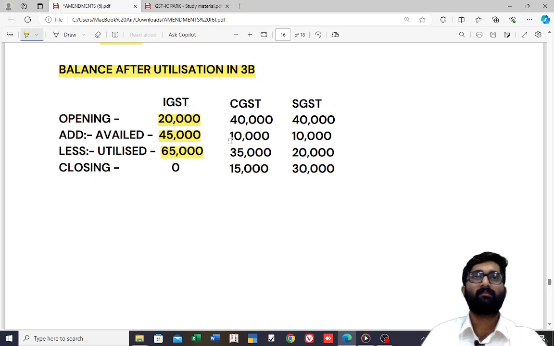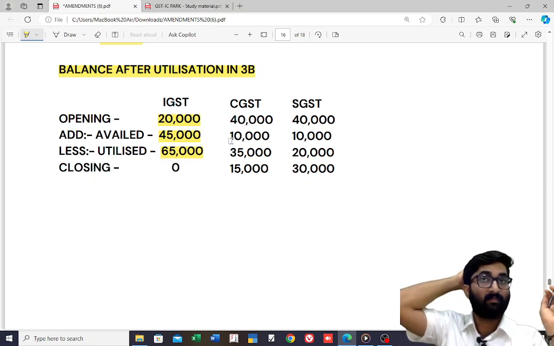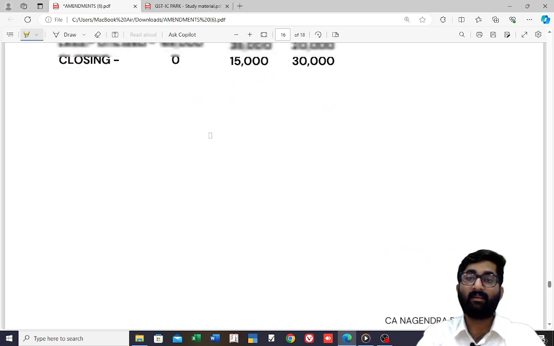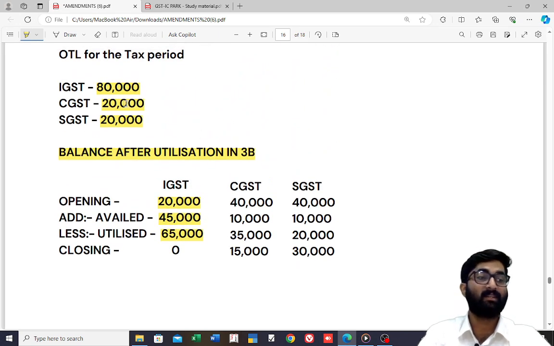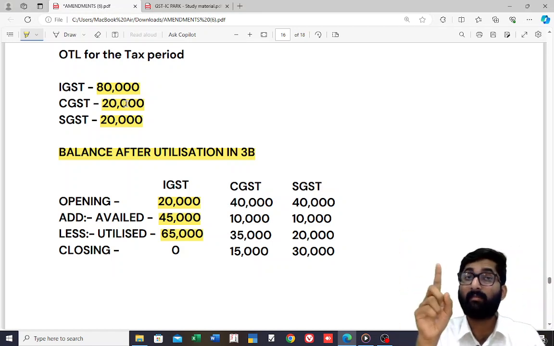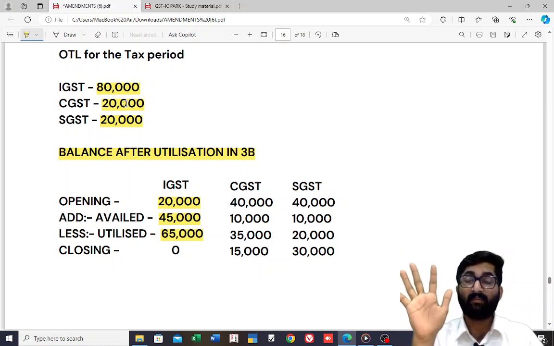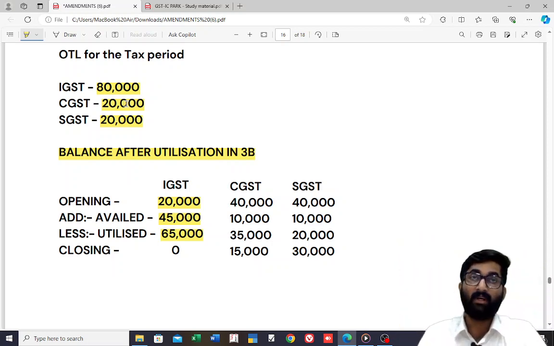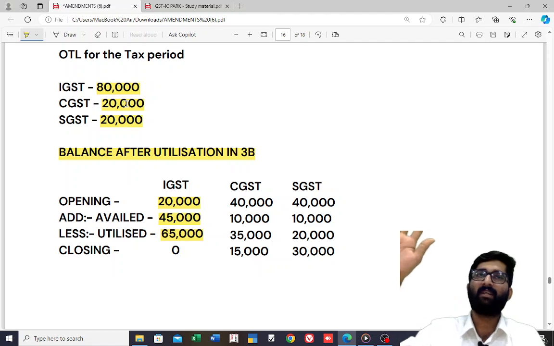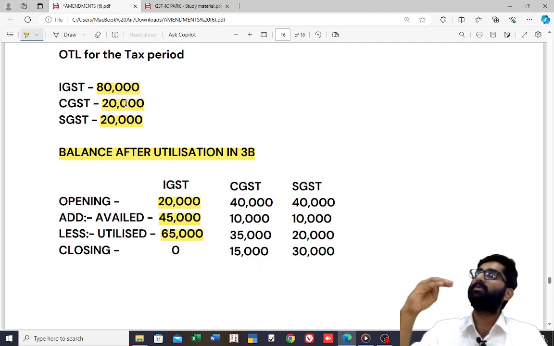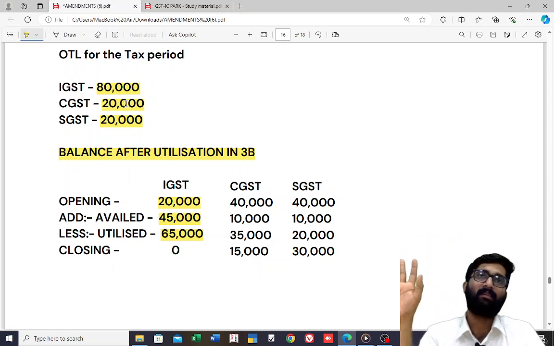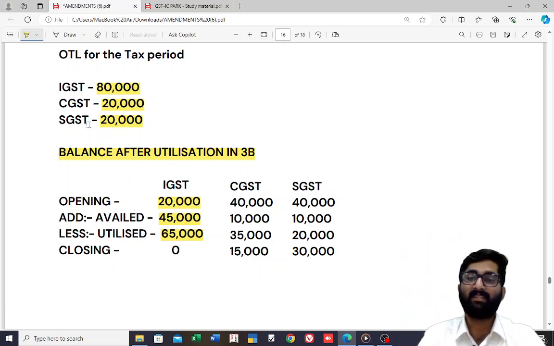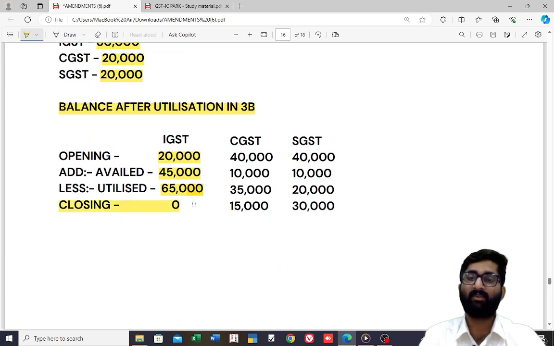Availed was 45,000, so totally it is 65,000. But how much is the output liability here? How much is output IGST? 80,000 is the output IGST. So now, 65,000 ITC, you remember Section 49, subsection 5. First you have to nullify the IGST bucket. IGST credit, first you have to utilize it. So that 65,000 is completely utilized first for IGST only. After that the balance is 0. IGST closing balance is 0.